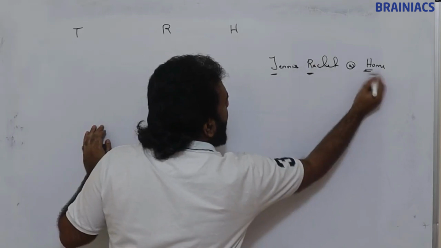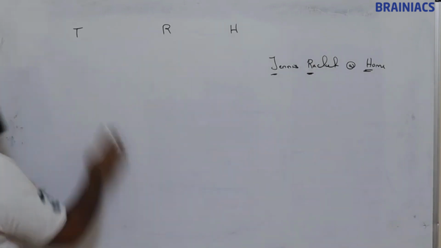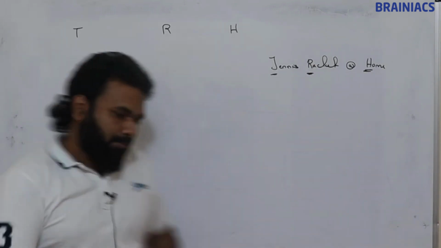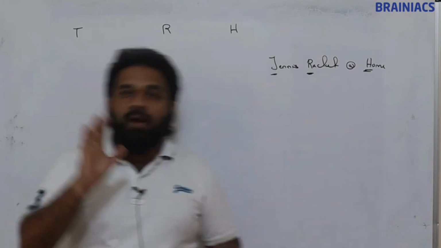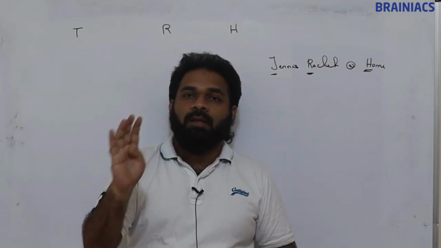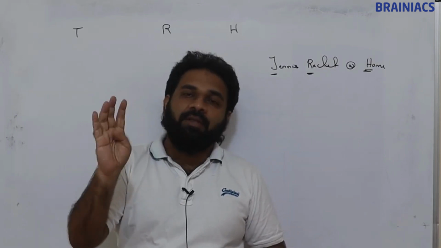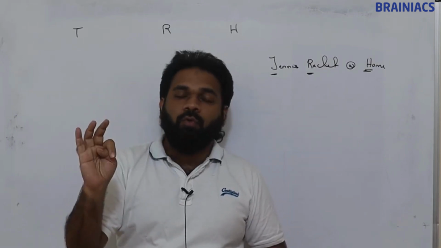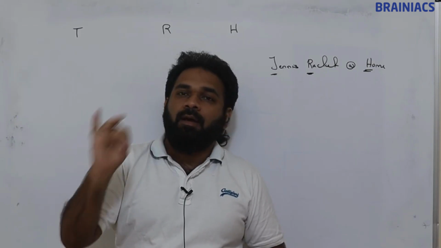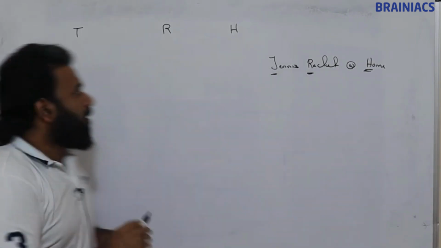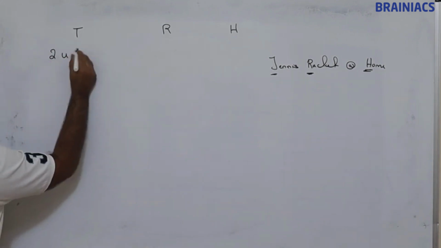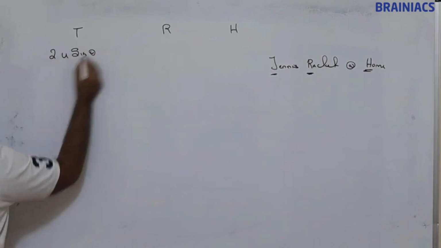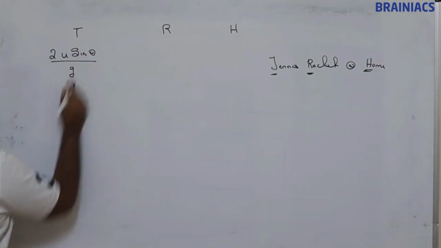Okay, so 4 friends were there. One friend is 2, another friend is u, third friend is sin theta, another friend is g. Okay, so 2u sin theta divided by g.